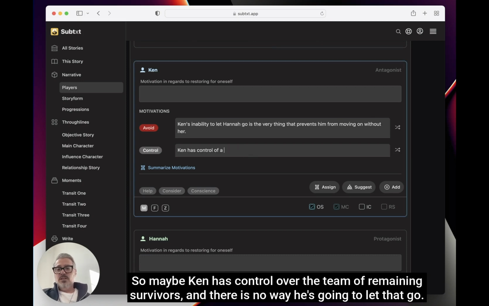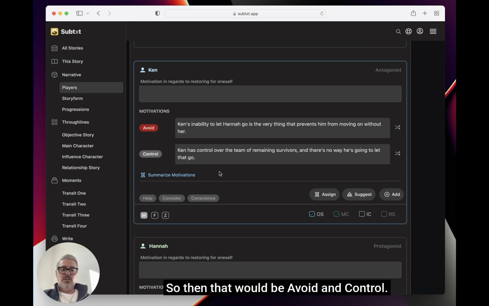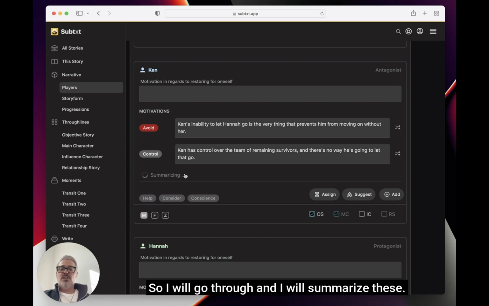So maybe Ken has control over the team of remaining survivors, and there's no way he's going to let that go. All right. So then that would be avoid and control. Now, once you have 2 of those together, what you can do is summarize them and put it up here in the general description of Ken.